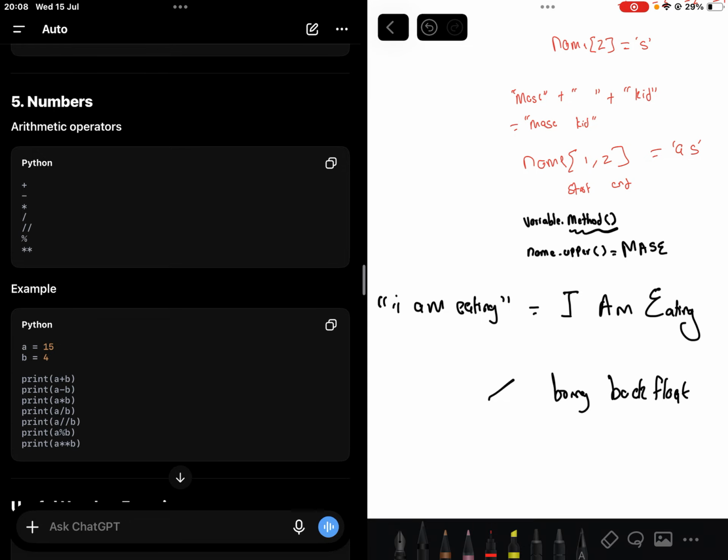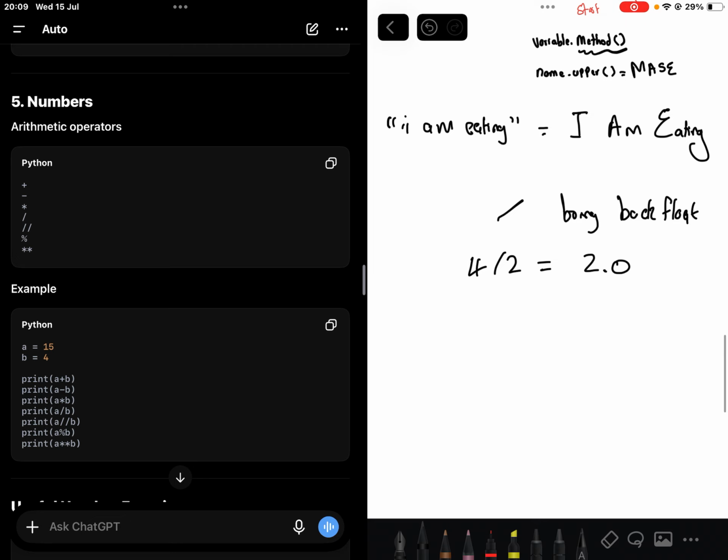So say I say 4 / 2. It's not equal to 2, but 2.0 because it's division, right? Then the double slash is like a float division. For instance, 4 divided by 5 is 0.8, right? But with the double slash it floors it down to the next integer, which is 0.